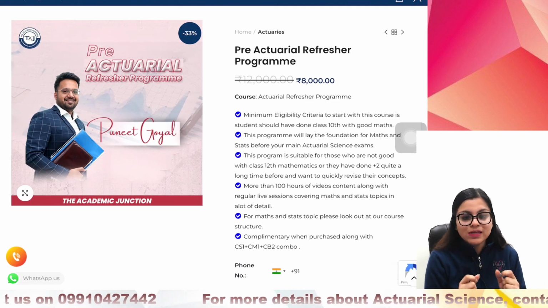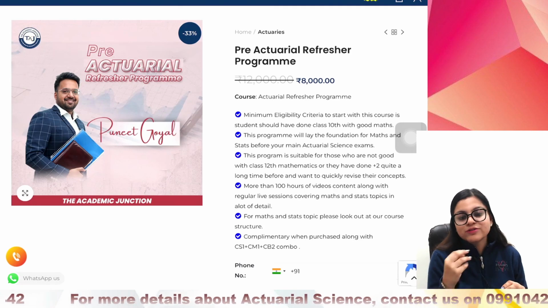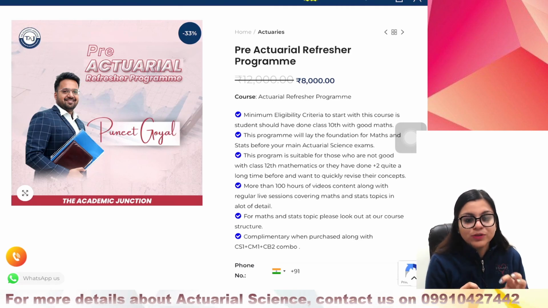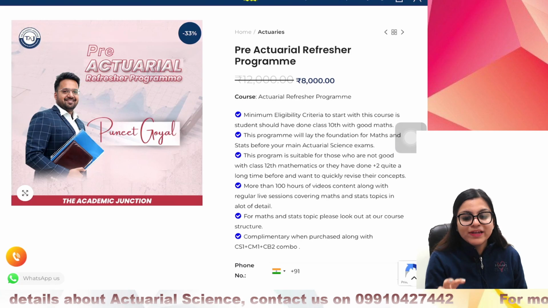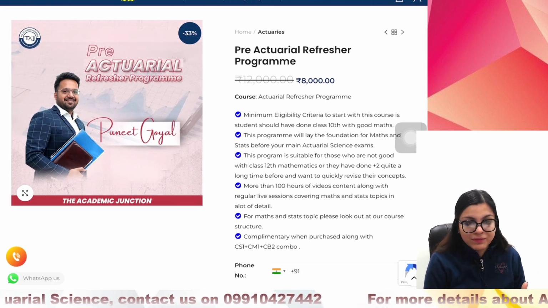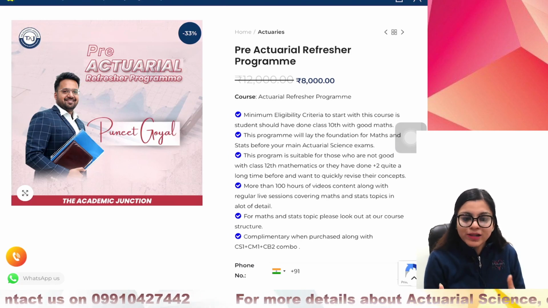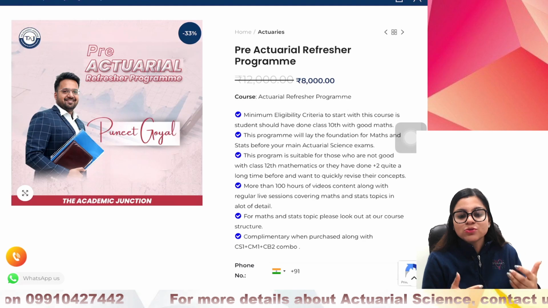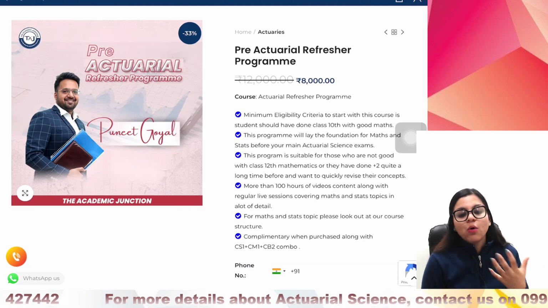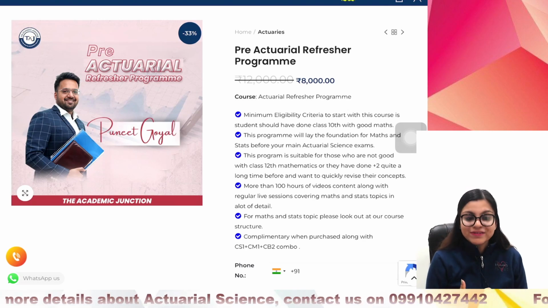As you can see, for the pre-actuarial refresher program, the minimum eligibility is that students should have done class 10th with good maths. This course will lay the foundation for maths and stats before your main actuarial science exams, and it is suitable for those who are not good with class 12 mathematics and want to broaden their basics, or those who did class 12 quite a long time before and now want to revise their concepts.